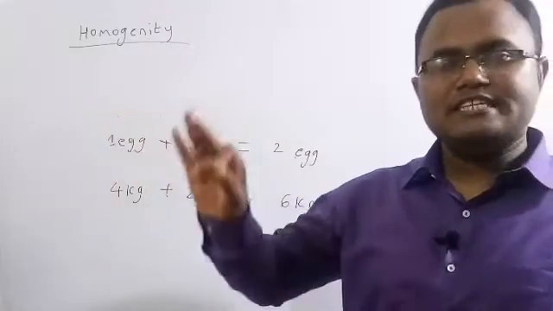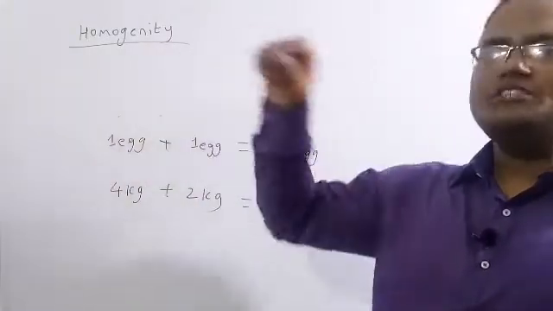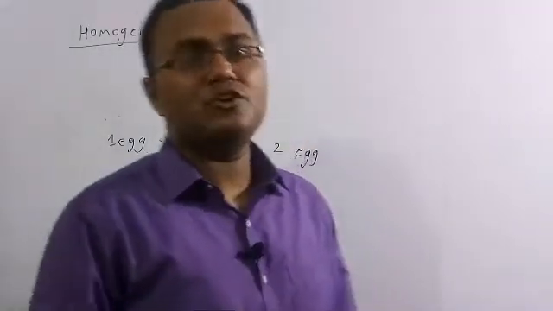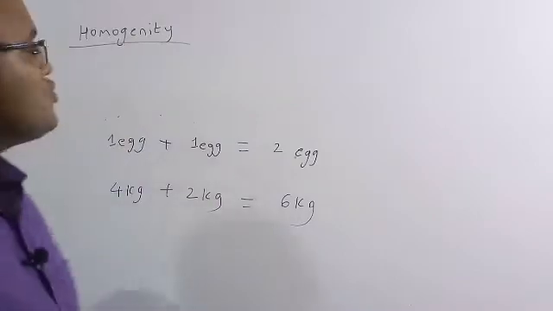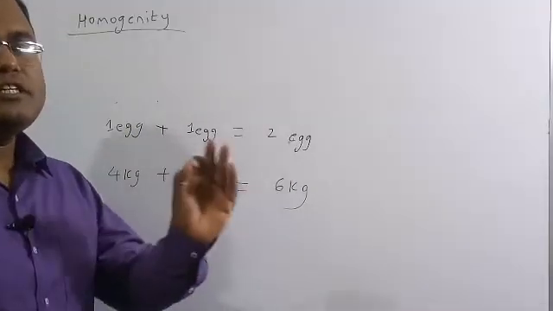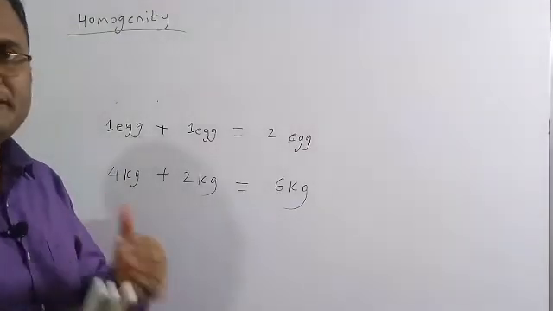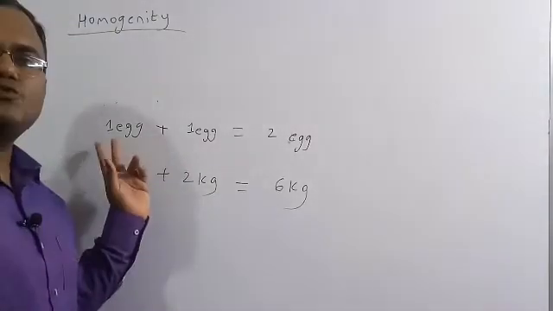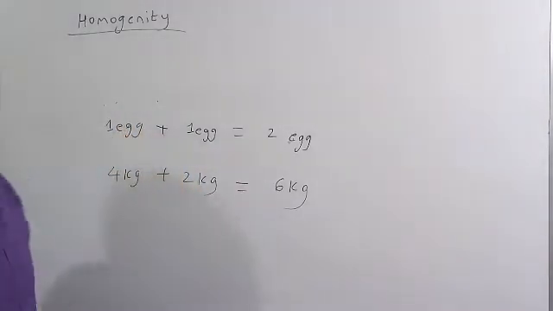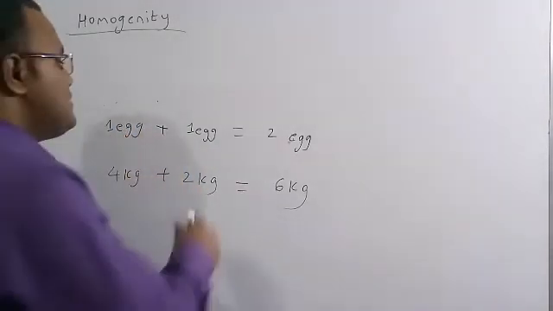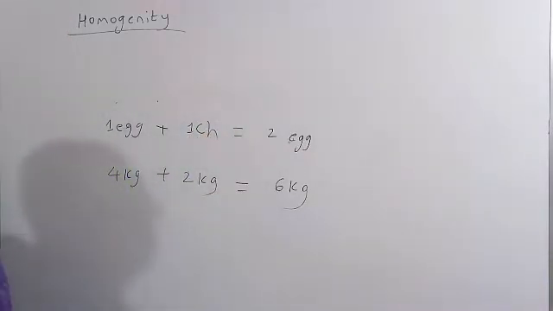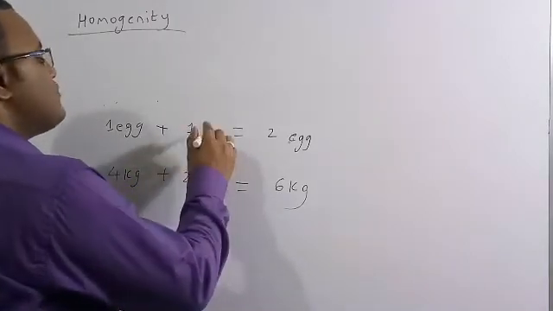Now we are going to discuss the homogeneity principle. This is a very important concept, and many IIT problems are based upon it. The homogeneity principle says that we must add or subtract only similar quantities. If you take 1 egg plus 1 egg, it is 2 eggs, so you can add only the same quantity. If you add 1 egg with 1 chapati, you cannot add like this because both are different quantities. So always you need to add the same kind of quantity.